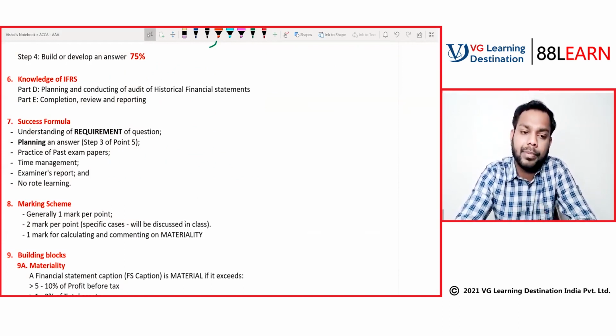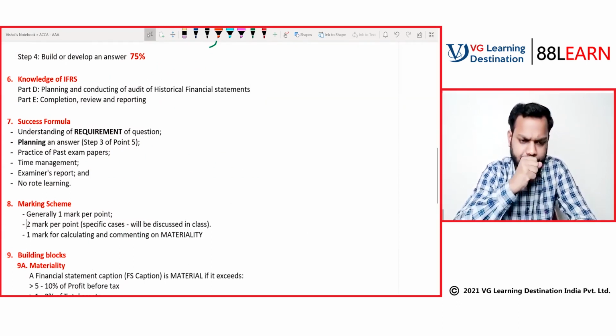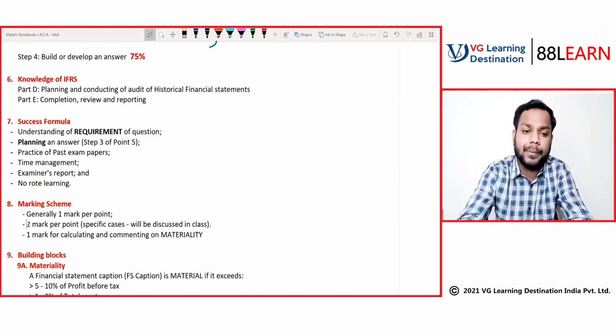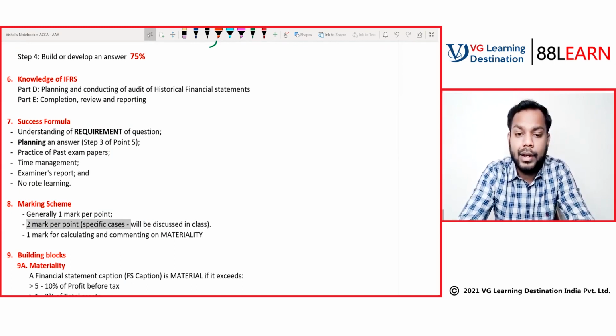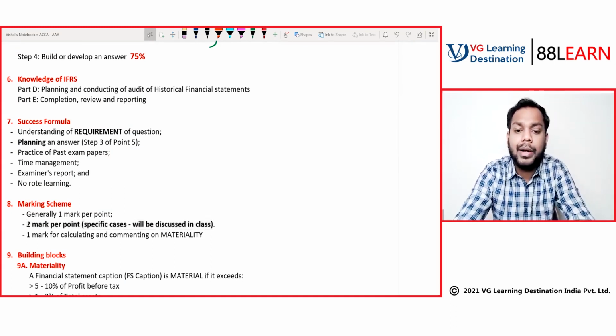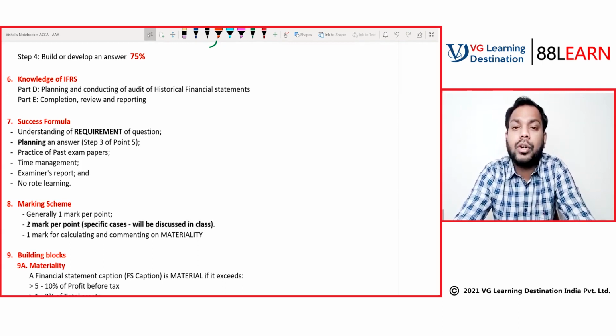But there might be specific cases where we will get 2 marks per point. I am not telling which points now; I will tell you specifically in the class. When I'm discussing in the class, I'll tell you that this is a specific case which will have 2 marks per point. Is it clear to all of you?